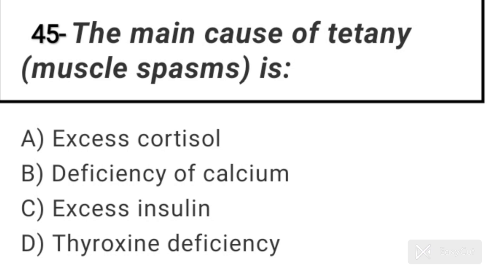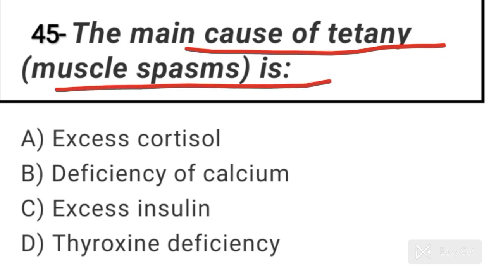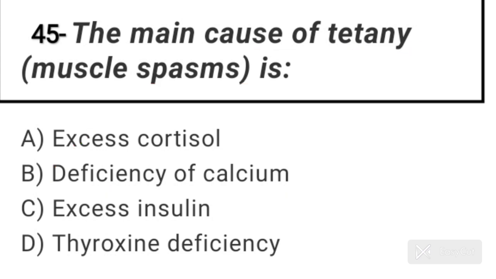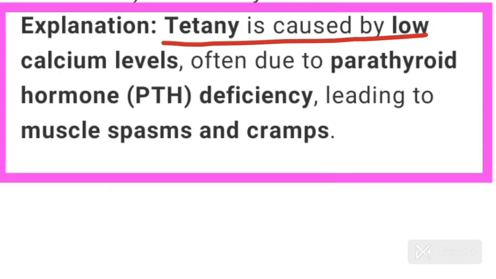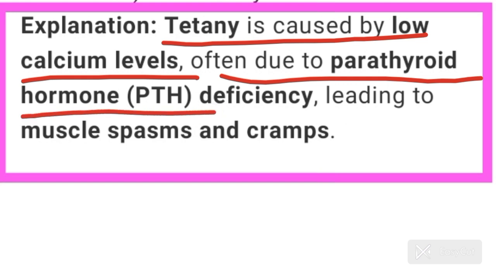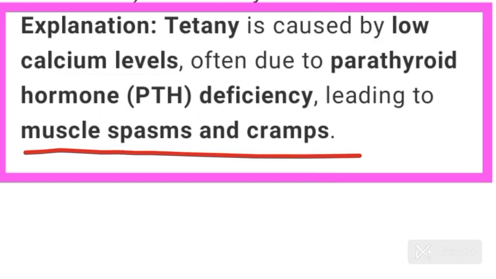Question number 45. The main cause of tetany, muscle spasm, is? Answer is option B. Deficiency of calcium. Tetany is caused by low calcium level, often due to parathyroid hormone deficiency, leading to muscle spasm and cramps.